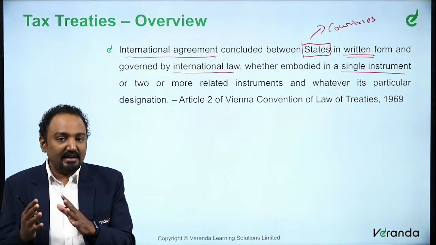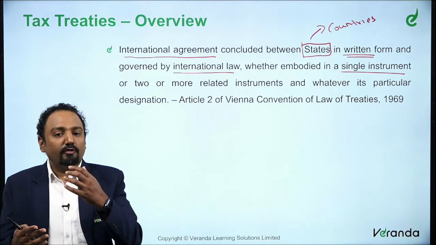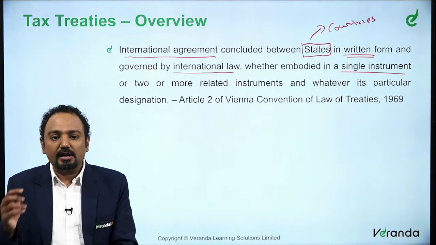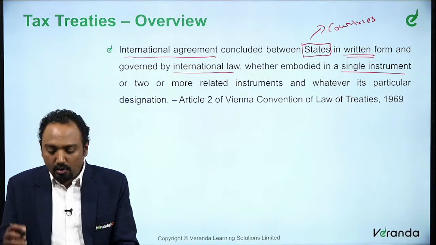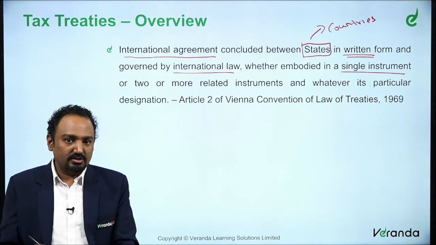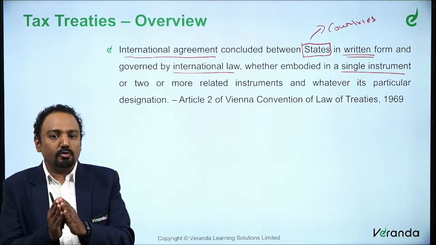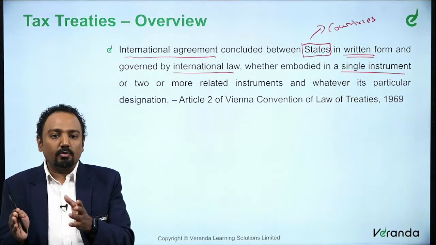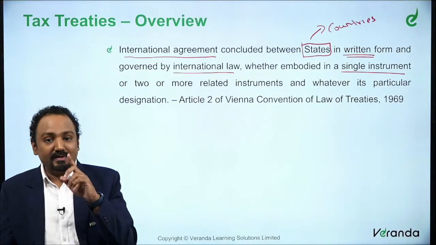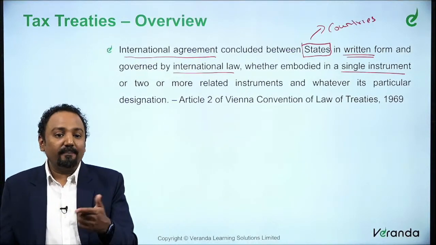So there could be several agreements with the same country itself for achieving various objectives. Your objective could be different, so depending upon the objective, you could have one or more related instruments and whatever its particular designation. Whatever you call it, it could be one or more, but at the end of the day, it must be an international agreement that is concluded between states in written form and governed